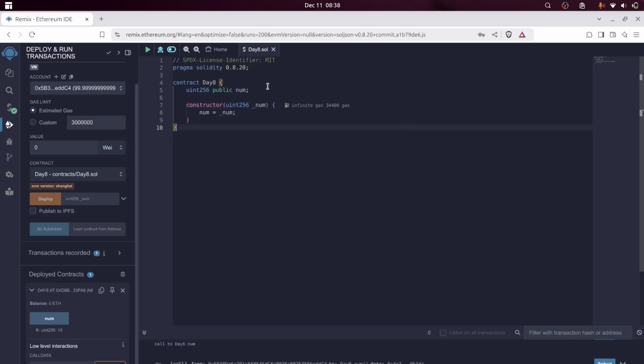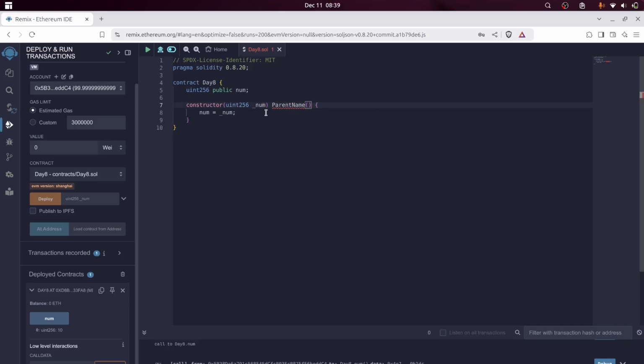One more thing: if you're inheriting, you'll have to specify the parent constructor. We'll see in the next videos what inheritance is and how it works, but just to give an introduction, if you inherit a contract and the parent has a constructor, you write the parent name and its parameters. The parent name is the parent contract name, and inside it go all the parameters it takes.